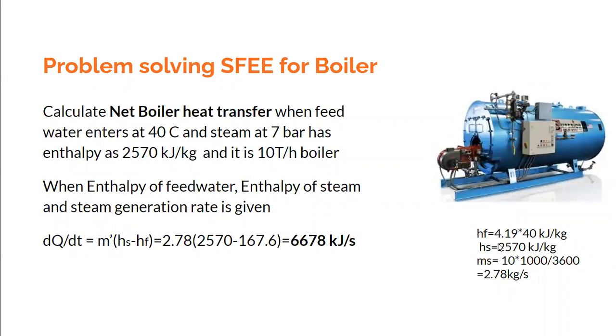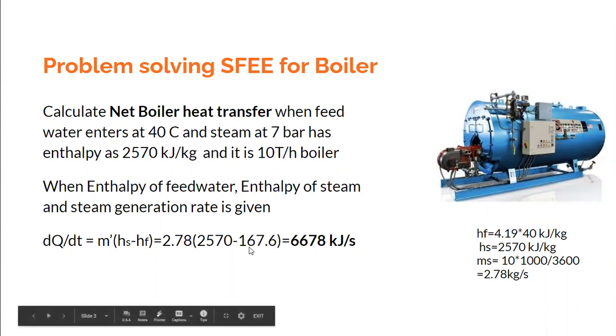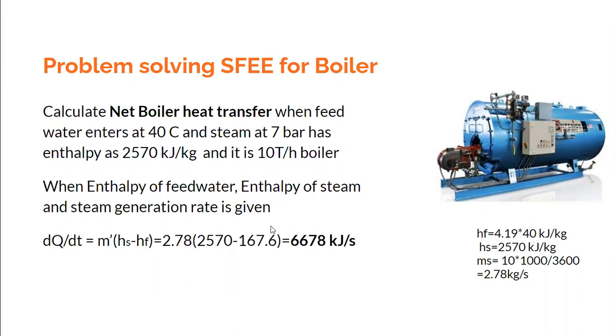So its enthalpy is calculated as specific heat into 40, that is 4.19 into 40, which is approximately 168 kilojoules per kg. This is the enthalpy, or heat content, of the feed water, and it emerges at a higher enthalpy, which is found from the steam tables when the pressure and temperature are given. Because this is a simple problem, just to explain the concepts, it is directly given that the enthalpy of the steam is 2570. So the output enthalpy is given, and the input enthalpy is given.